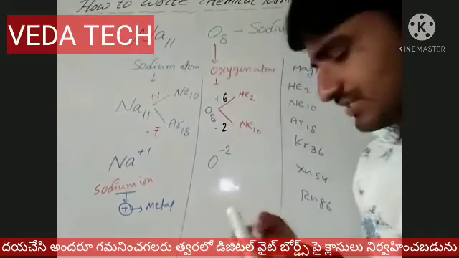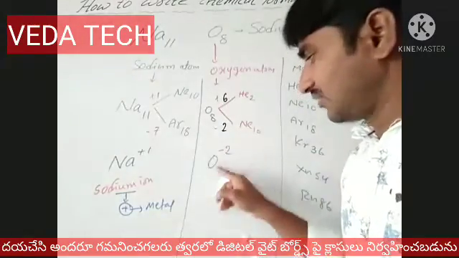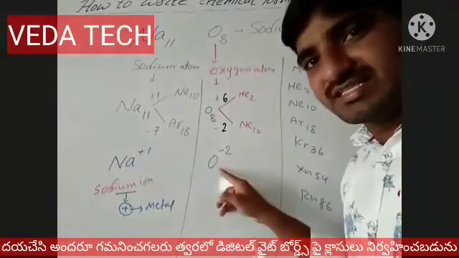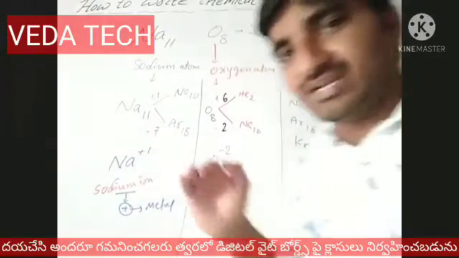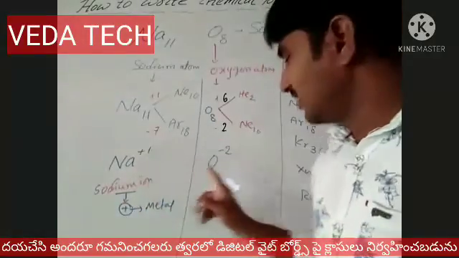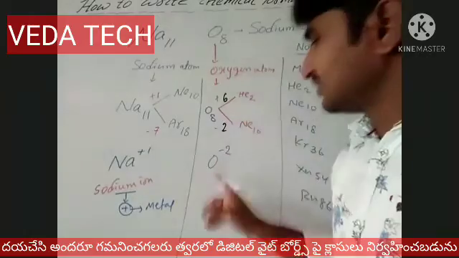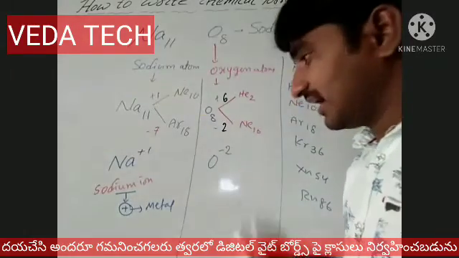Later I will discuss this with you. Oxygen's valence electrons are 6, so oxygen's valence is -2. Later I will discuss what the meaning of valency is. Valence electron. So sodium valence is +1, oxygen valence is -2. So what is this atom? The oxygen atom, this is called an oxide ion.